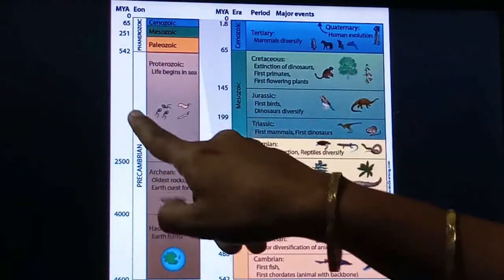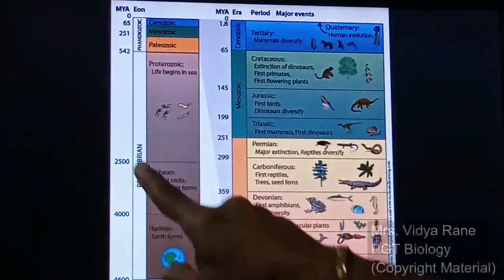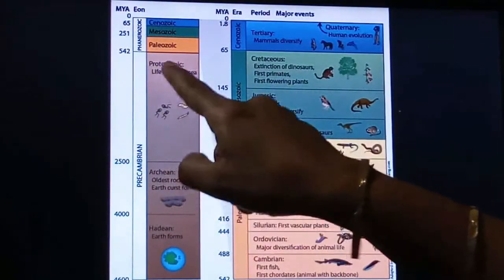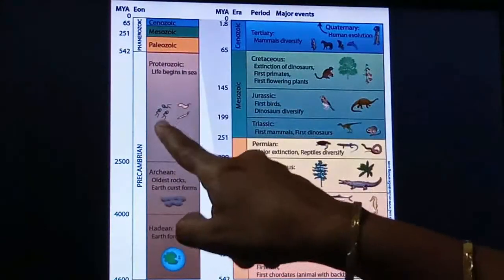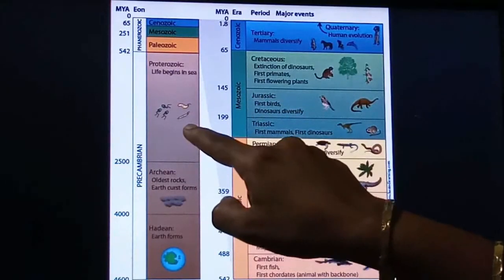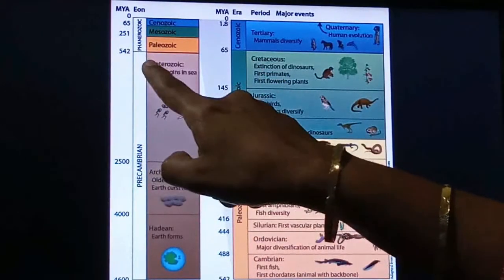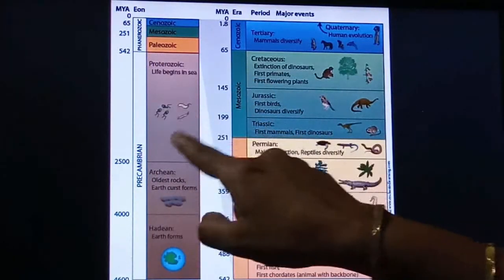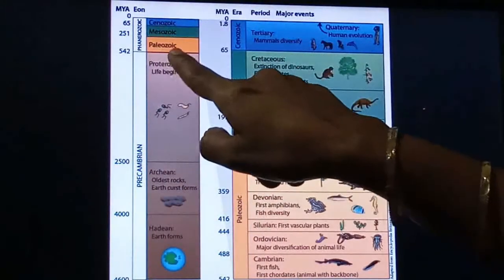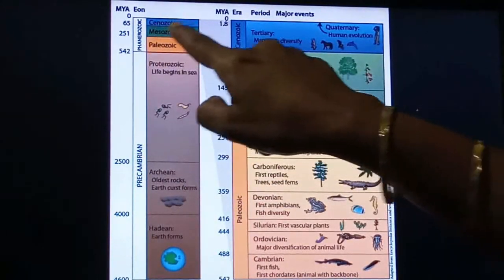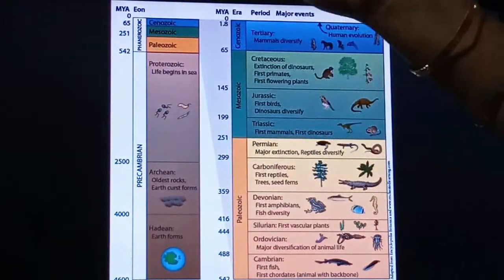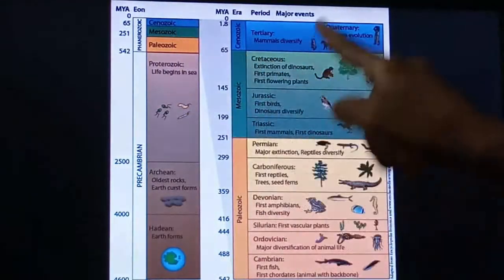Now, before 542 to 2000 million years ago, there is the Proterozoic era, and in this time life started to develop in the sea. Life begins in the sea. You can see that before 542 million years ago, life started in water. Then after that the Paleozoic era, Mesozoic era and Cenozoic era are given. Now how this life further developed in these three eras is given here.